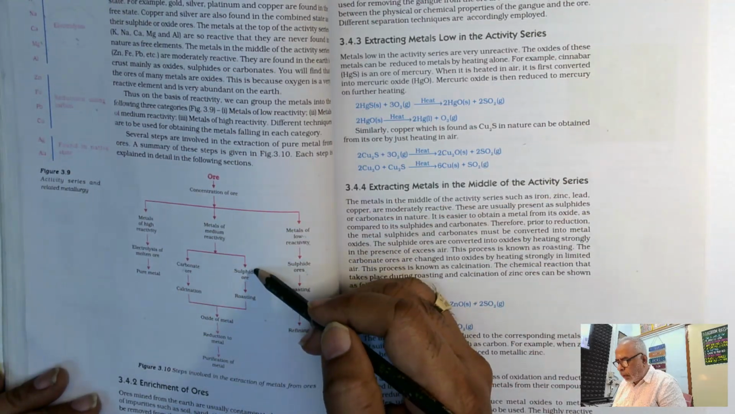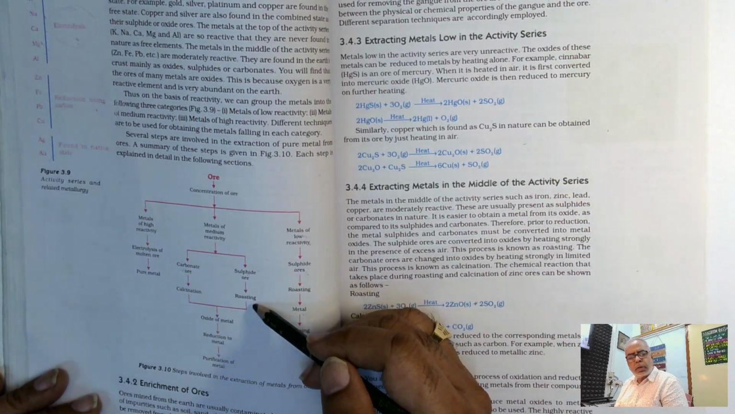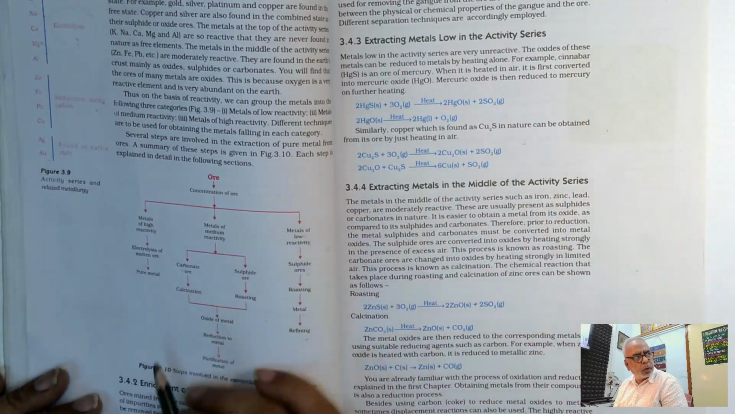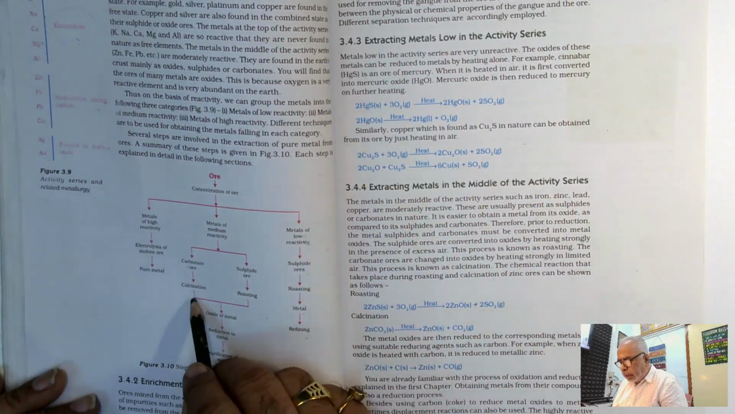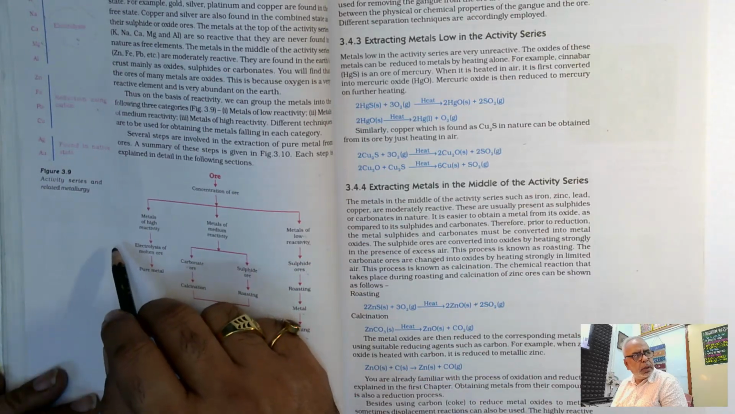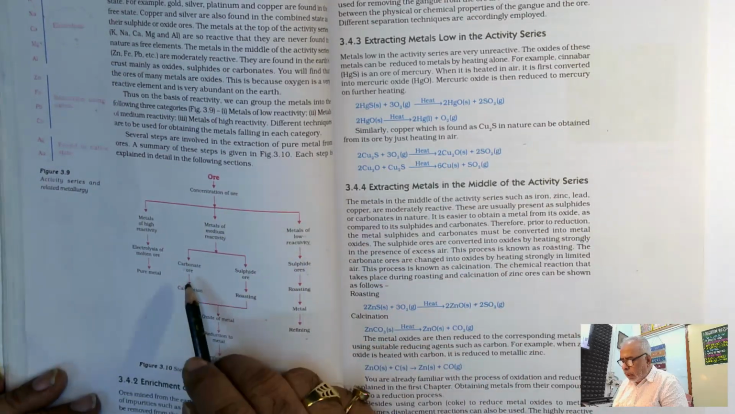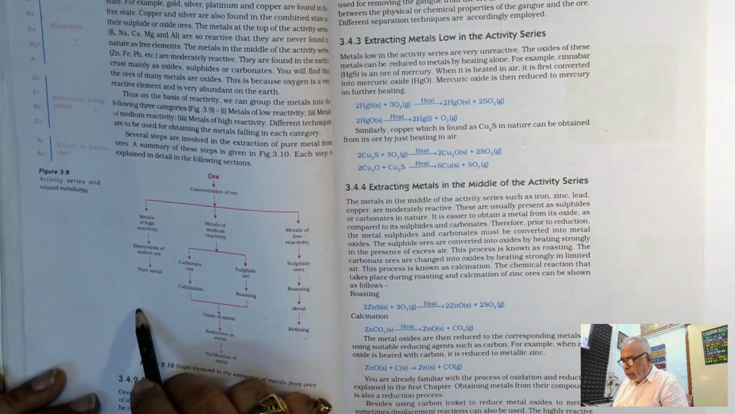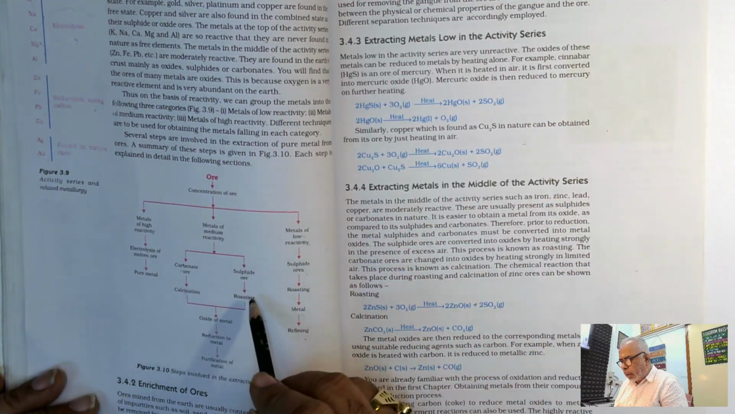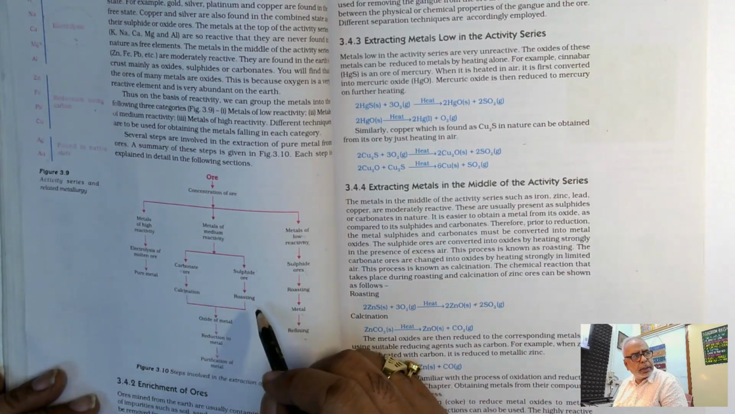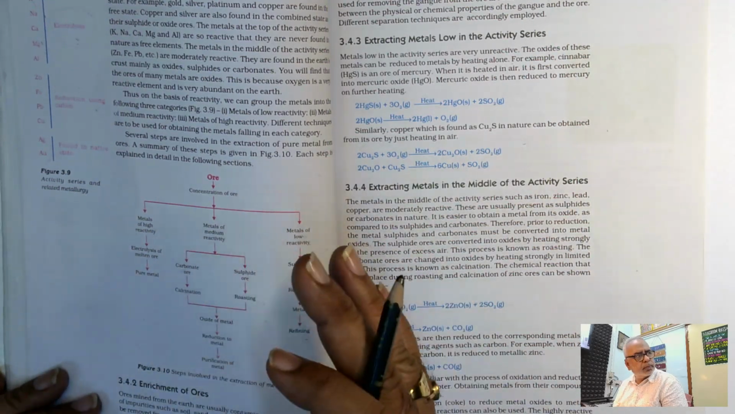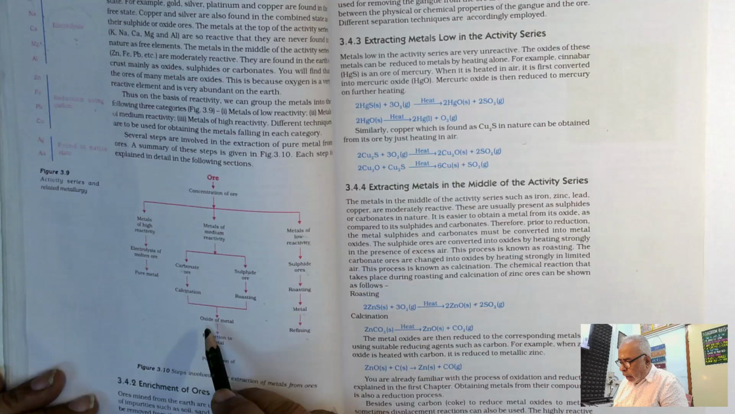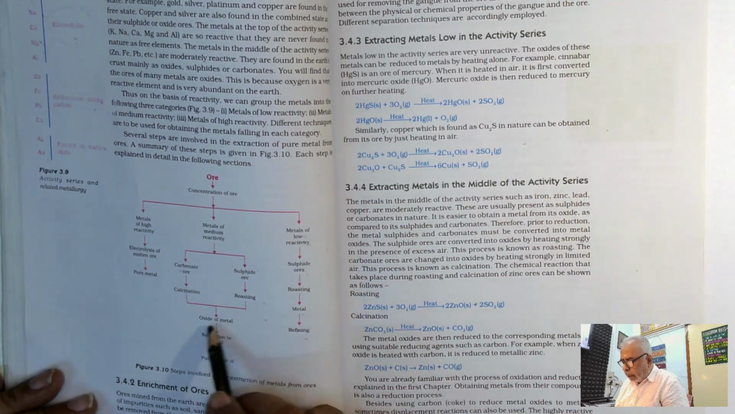In the case of sulfur, it is removed as what? Sulfur dioxide. So the sulfur is eliminated as sulfur dioxide. In the carbonate ore, carbon is eliminated as carbon dioxide by the calcination method. In the sulfide ore, sulfur is removed as sulfur dioxide by roasting. Roasting means heating strongly. Right? Then you are able to get the oxide of the metal.